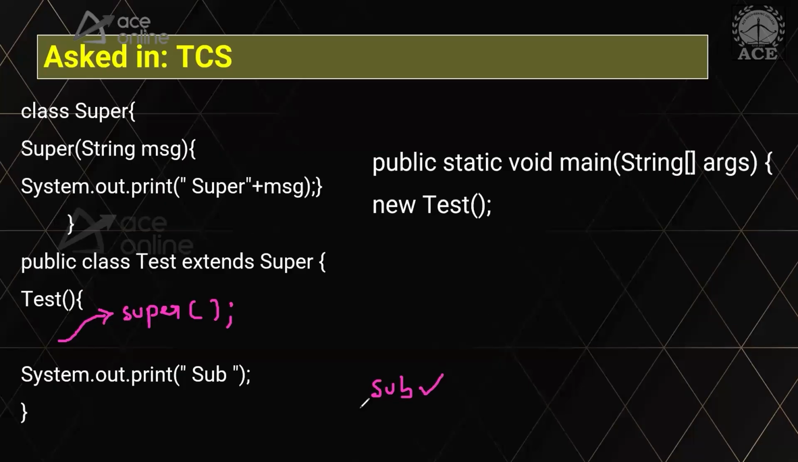How many of you think that only sub will be printed? Because it's making a call to the default constructor and the default constructor does nothing here. So it will not print anything because we have a parameterized constructor, and then only sub gets printed. No super is getting printed. Do you all agree with this discussion, with this statement that only sub is getting printed here?